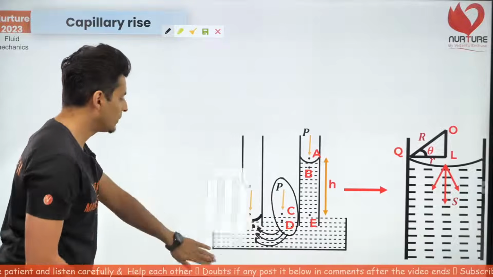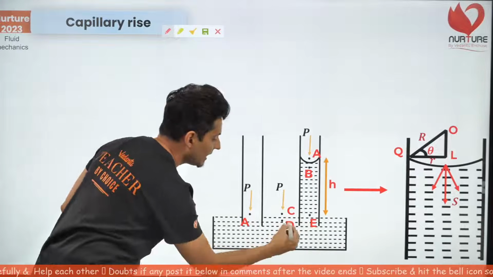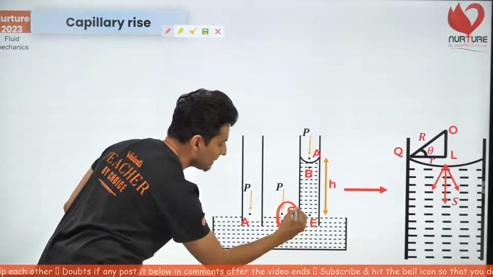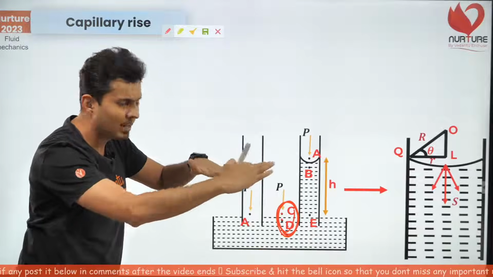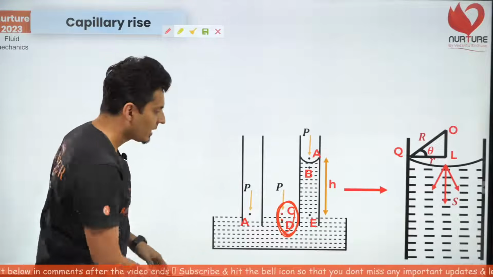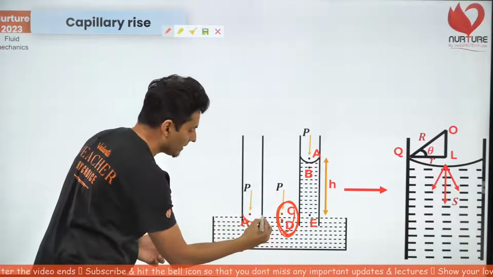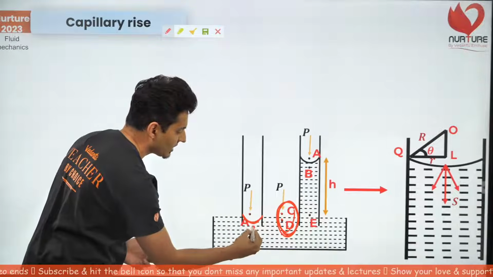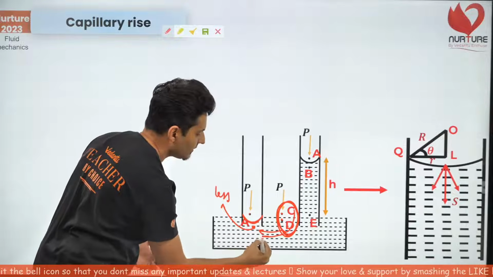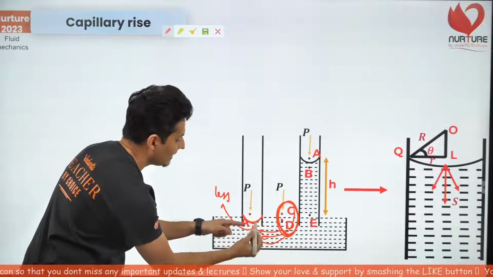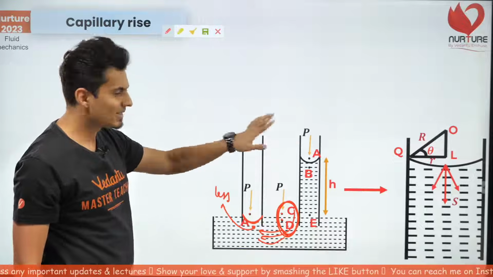I will repeat over here again. Observe this carefully. At these two points, just below and just above the water surface, it's a flat surface, so the pressure is the same, P. But when you have a curved surface, just below it the pressure is less. So the liquid will immediately flow from high to low, and once it flows, it is going to push up this surface. And that's why the water rises.